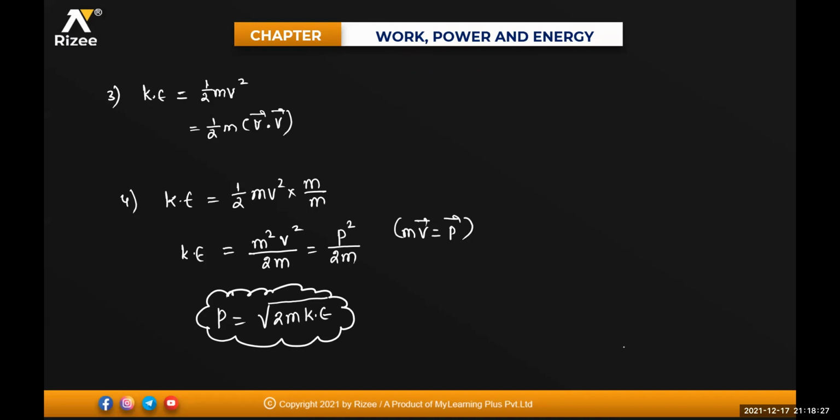Multiply and divide kinetic energy by m, beta, so you will be getting m square v square divided by 2m. That is equal to p square divided by 2m. So momentum is equal to under root of 2m into kinetic energy. Clear? Any doubt in this one to anyone? Chalo, very good.